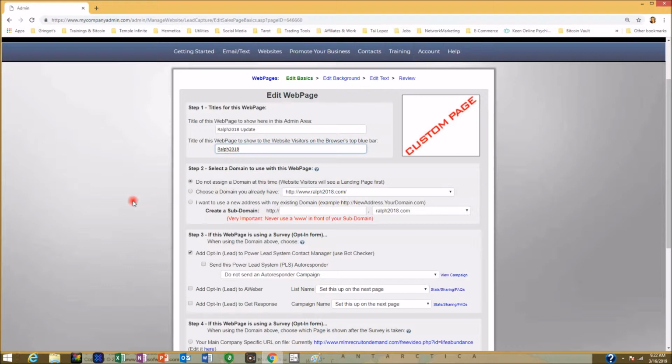But now I can come back and edit that, and I can even click this option, and that is to give this new web page its very own subdomain based on my main domain. Like I could click down here, create a subdomain like ABC, whatever, and then click that in and create a subdomain. But I don't want to do that. What I want to do is go back to do not assign, and I'm going to get rid of ABC there.